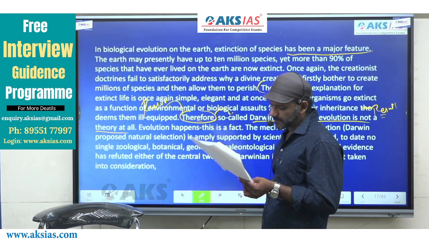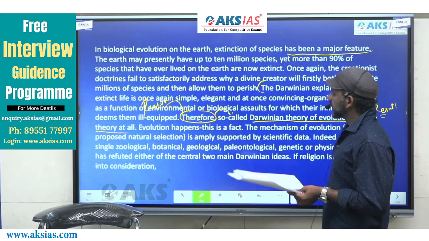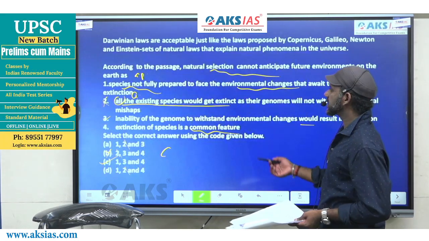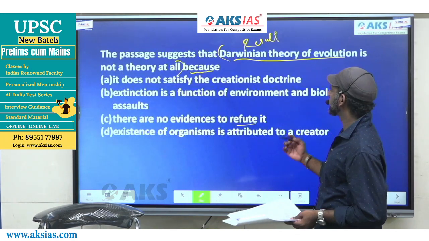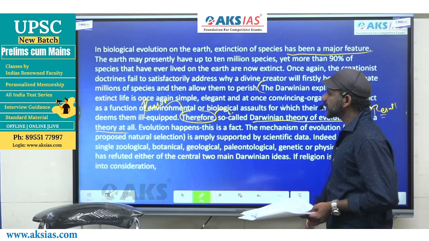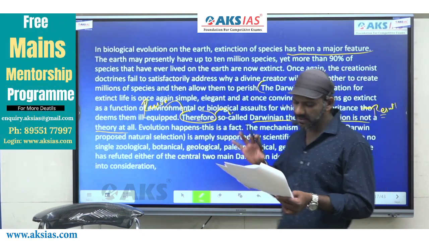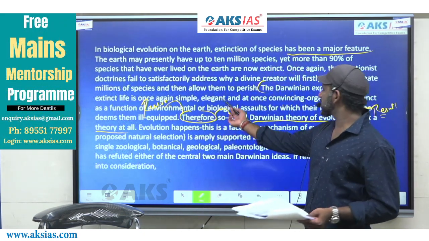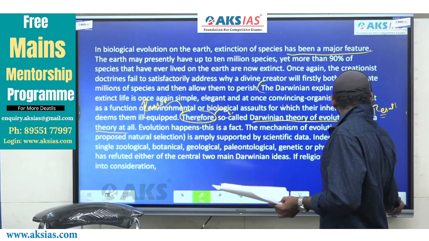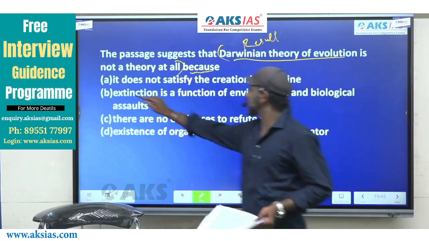Come to option 1. It does not satisfy the creationist doctrine. Yet not satisfying the creationist doctrine is not a part of the details given in this sentence. A cannot be the answer to this question.